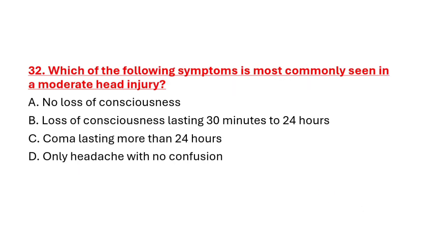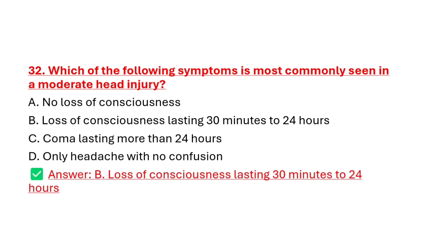Question number 32. Which of the following symptoms is most commonly seen in a moderate head injury? Option A no loss of consciousness, option B loss of consciousness lasting 30 minutes to 24 hours, option C coma lasting more than 24 hours, option D only headache with no confusion. Correct answer is option B, loss of consciousness lasting 30 minutes to 24 hours.